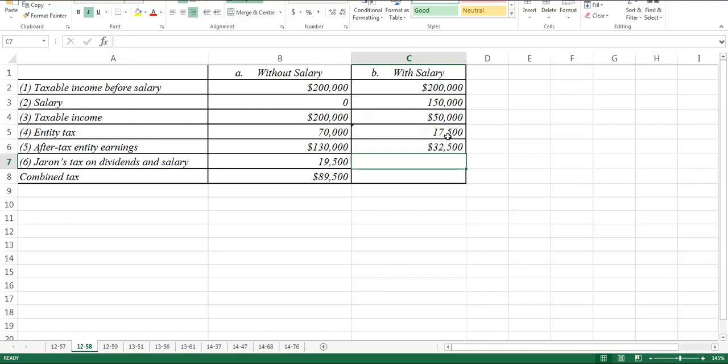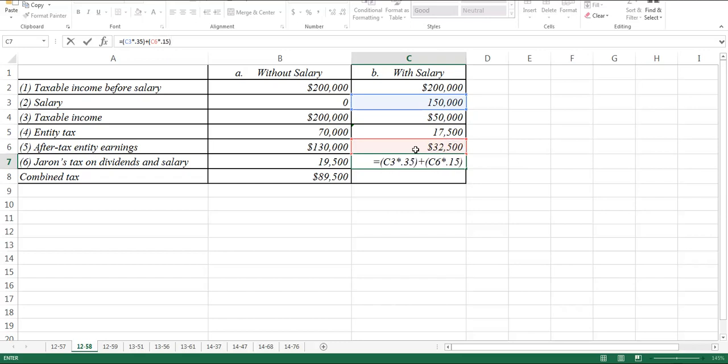All right, now I have to do Geron's tax on dividends and salary. So there's a combination that I need to do here as a part of that. So he has $150,000. I'm going to have to do a more extensive formula here. Multiply that times 35%, and then I'm going to add that to the amount that I have right here, parentheses first, the after-tax earnings, because that's what's going to be distributed to him as a dividend.